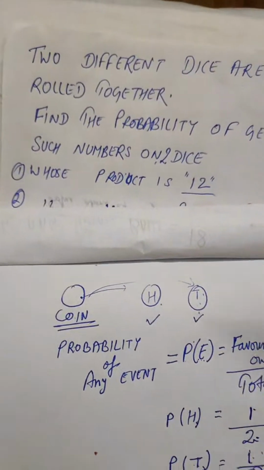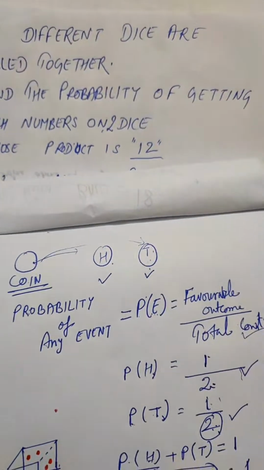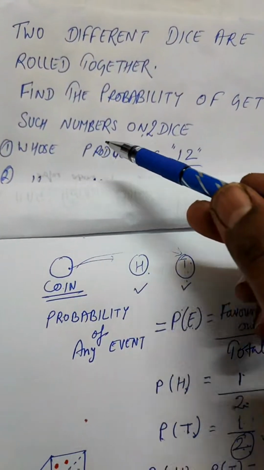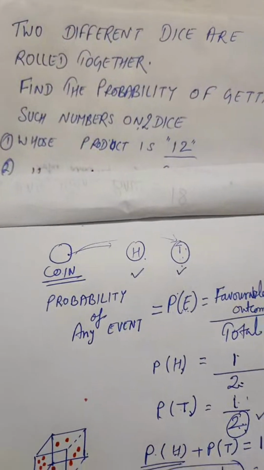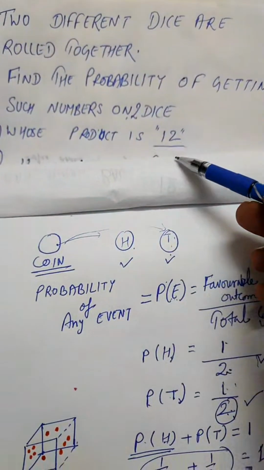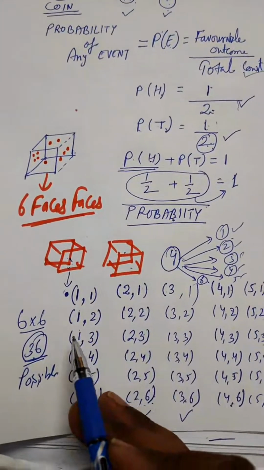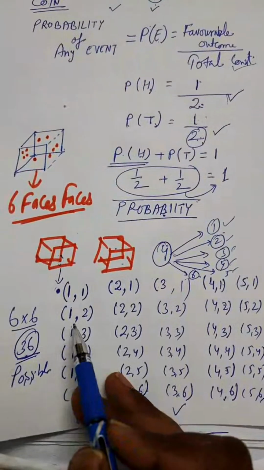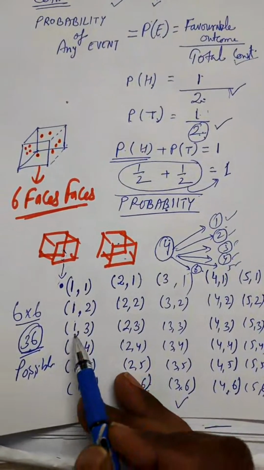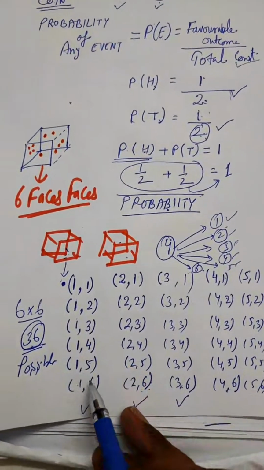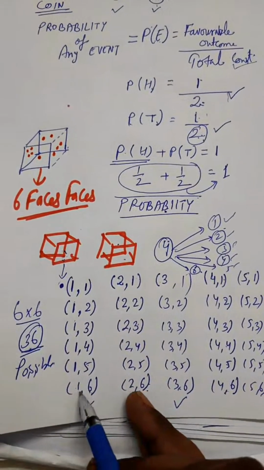When two different dice are rolled together, find the probability of getting such numbers on the dice whose product is 12. So whose product is 12? You can see where the product is coming as 12. It's 1, 2, 1 into 1 is not 12. So let us see. 1 into 2 is not 12. So in this row it's not coming, because the maximum number can be 6, 1 into 6.